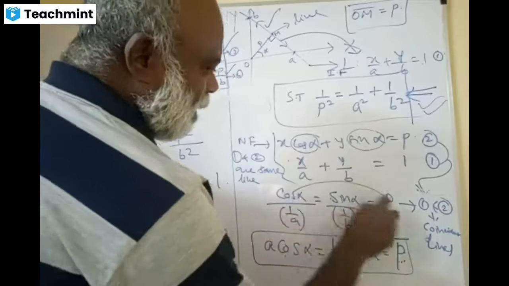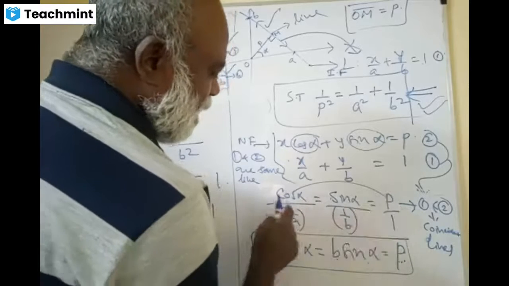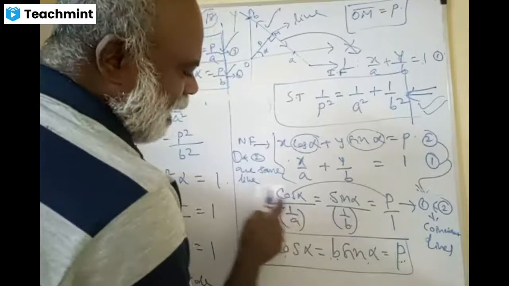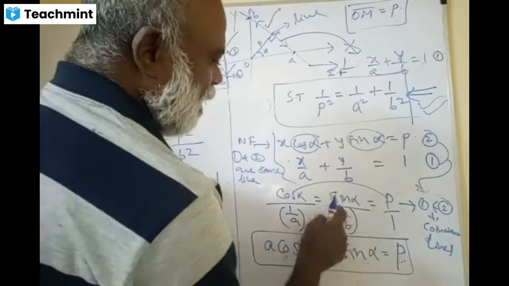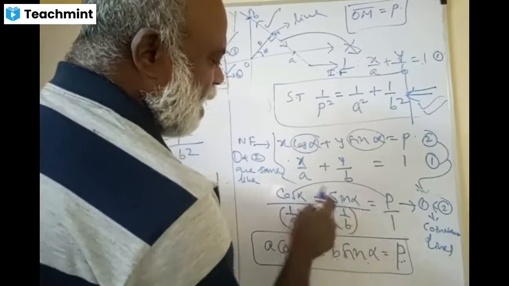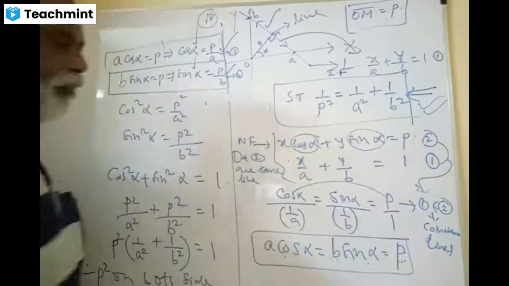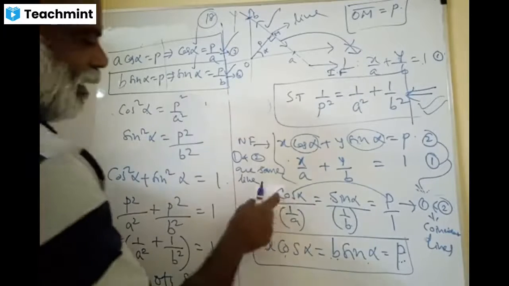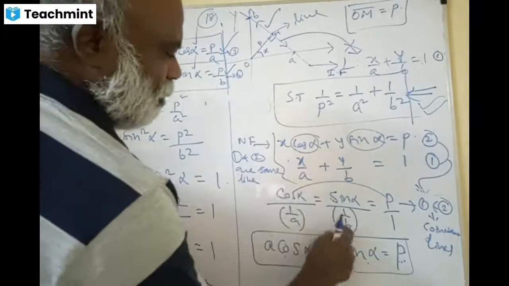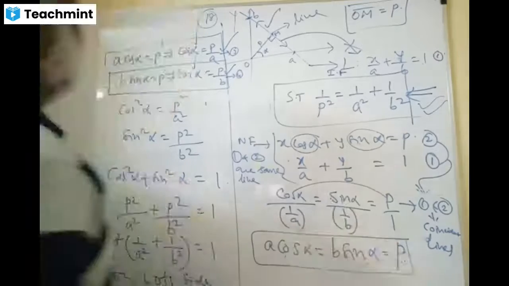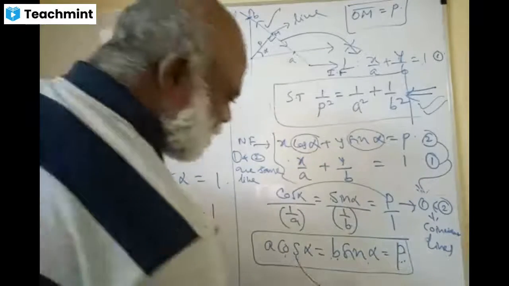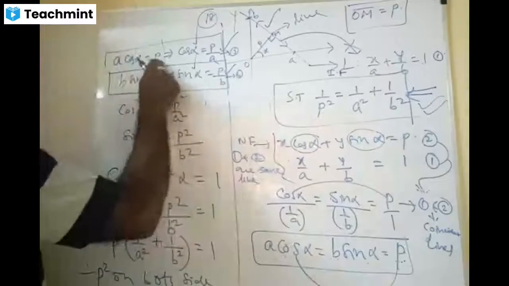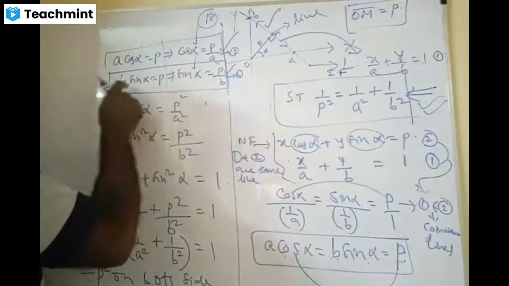Now, this is connected, this is connected: A cos alpha is equal to P, and this is connected, B sin alpha is P. That's it, okay? Yes or no? A cos alpha is equal to B sin alpha equal to P. Now, friends, you take these two: A cos alpha is P, which implies cos alpha is P by A. B sin alpha is P.